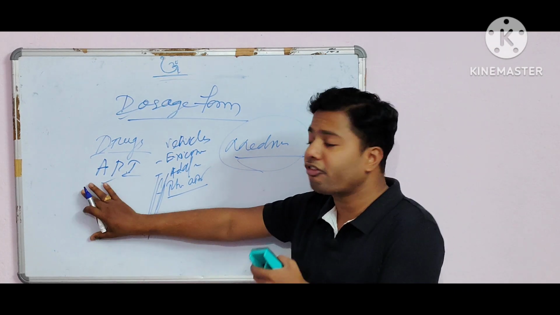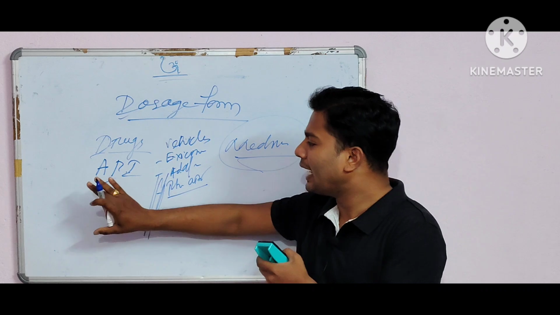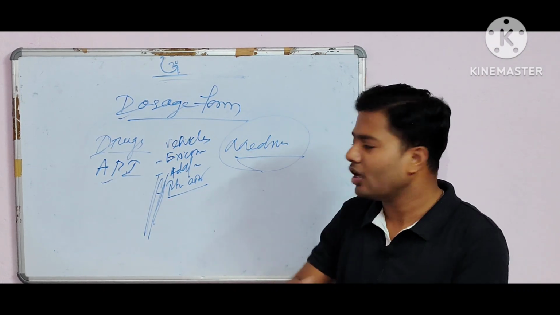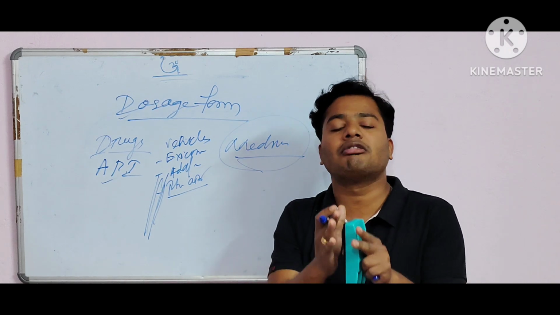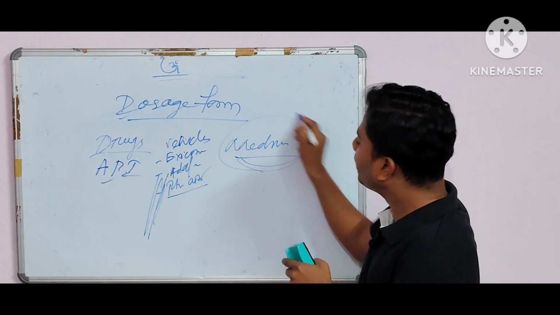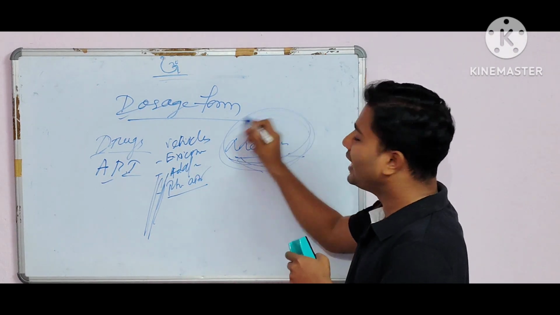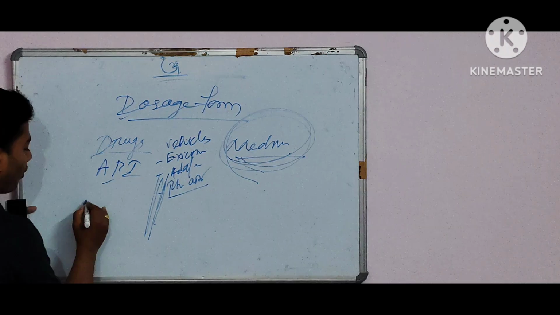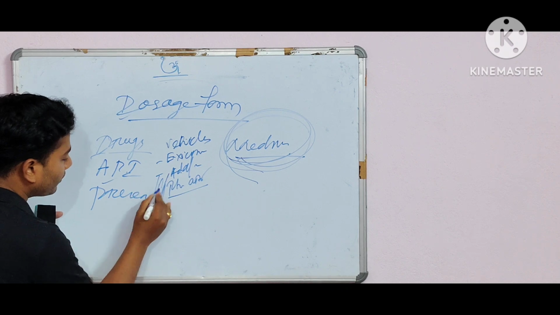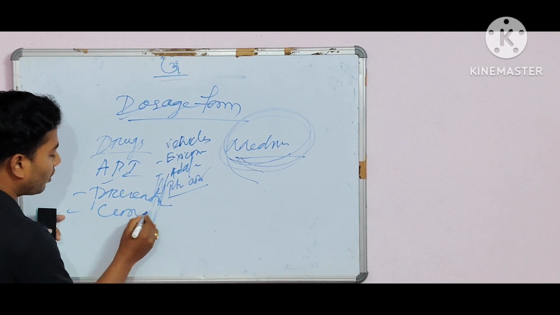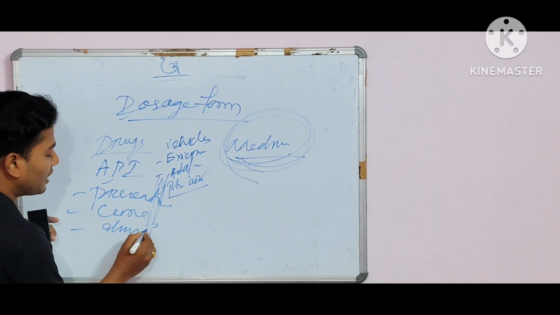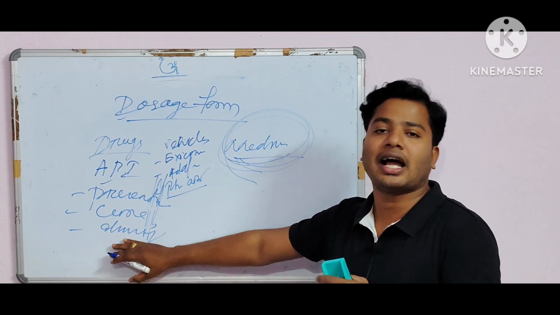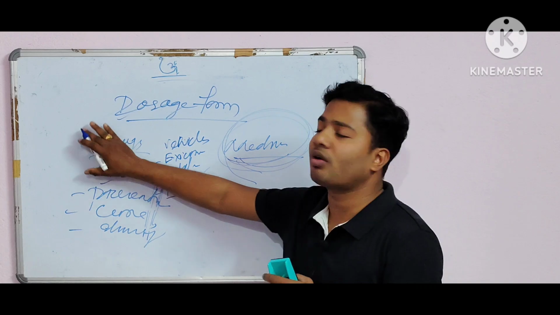So what is the definition of drugs? Drugs are the single active chemical entity present in a medicine that is intended for prevention, cure, and diagnosis in a human being or in animals. That is known as drugs.